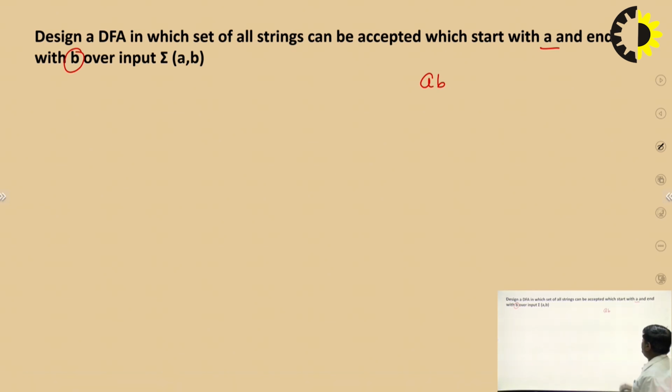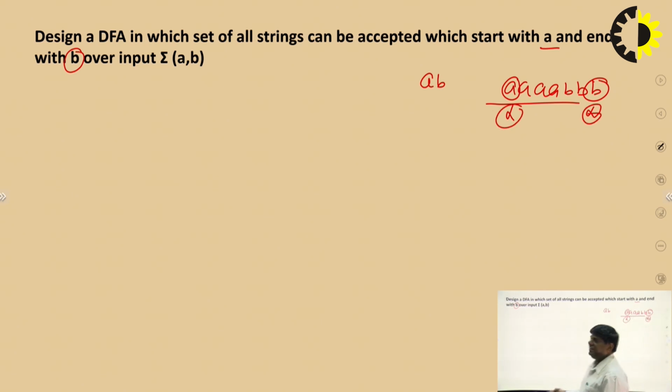Okay. Now A, B, B, a string that starts with A and ends with B. It means this one and this one are fixed, and in between any kind of A can occur or any kind of B can occur. That is our condition. Now what is the minimum length string? A and B. Now let us start to solve this kind of problem.